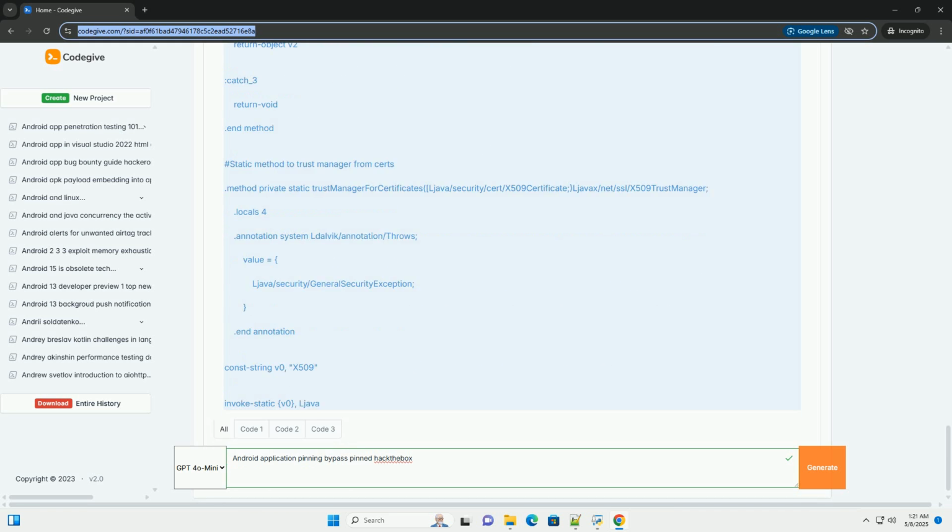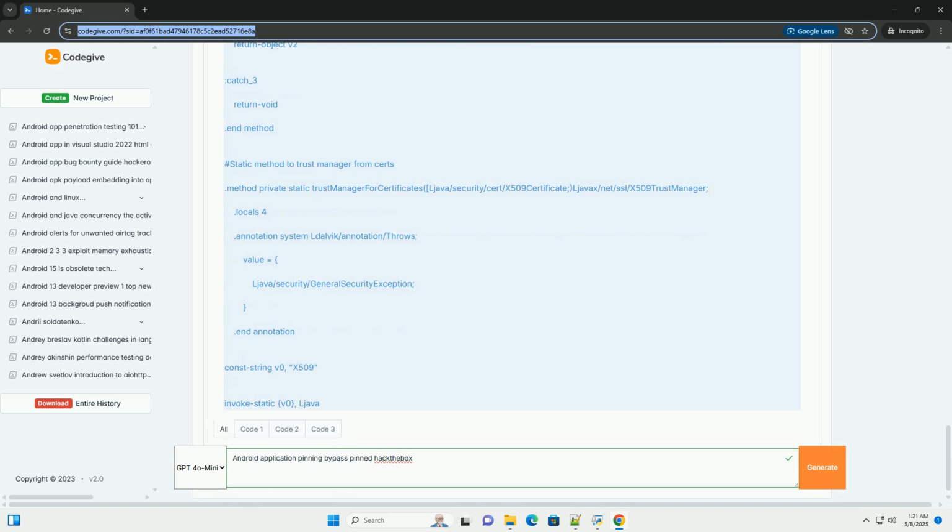1. Disable pinning, simplest. This script disables the certificate pinning by replacing the custom trust manager with a trust manager that does nothing. This effectively trusts all certificates. Corrected disable pinning script.